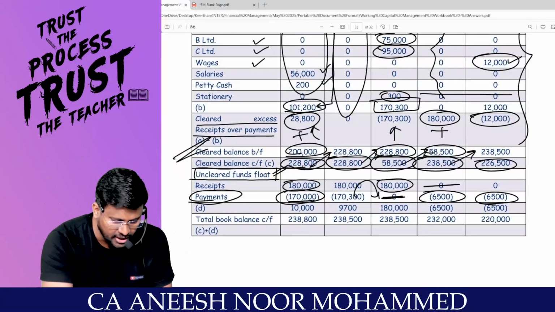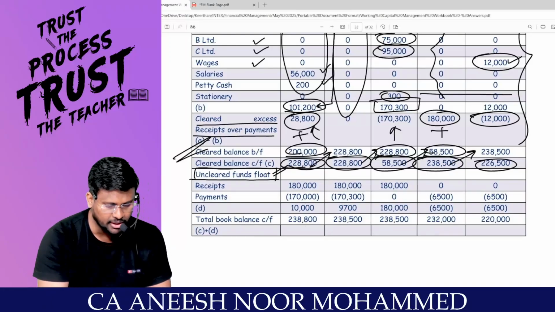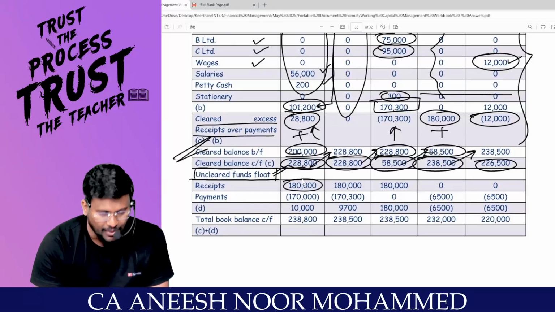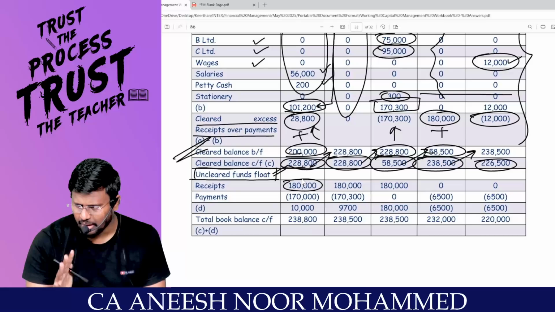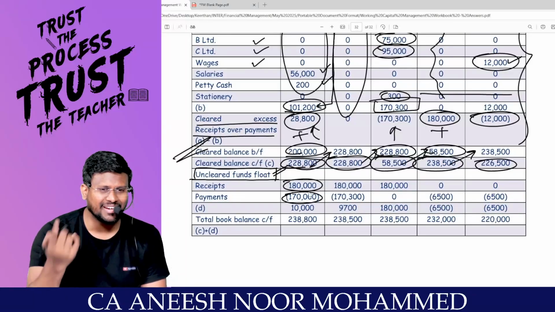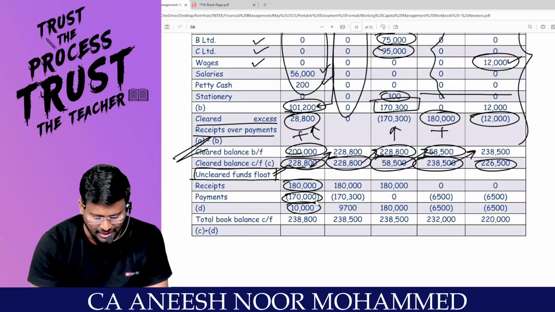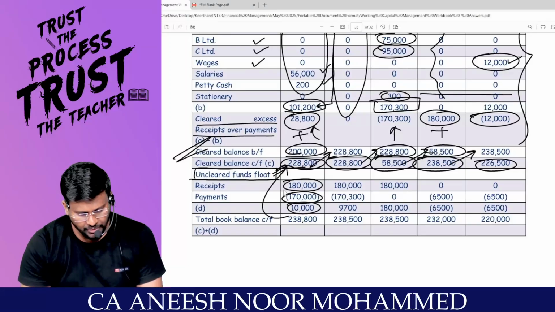Coming to the uncleared fund float. Both under receipts and payments you will be having uncleared funds. Correct? Sir, receipt 1,80,000. From whom did you get 1,80,000? From the debtor. But it has still not cleared. Sir, you made payment to the creditor 1,70,000. So total 10,000 gap was there. Correct? But we are having book balance of 2,28,800.